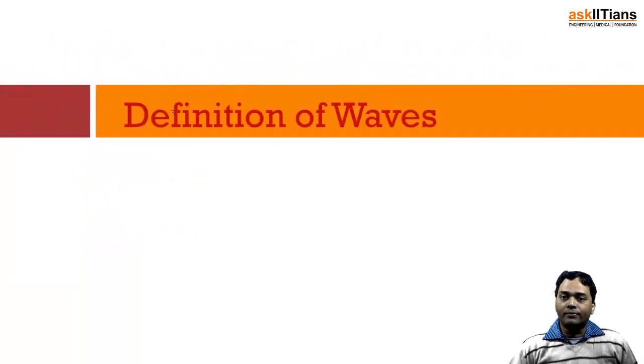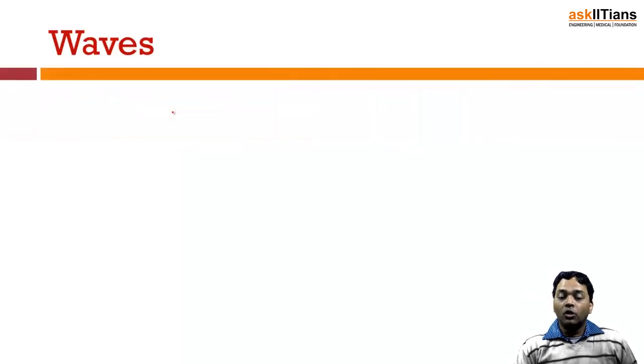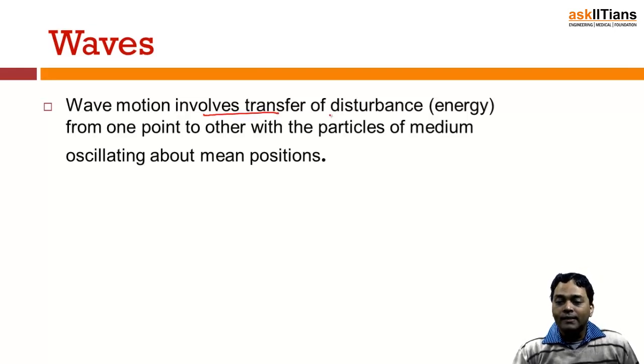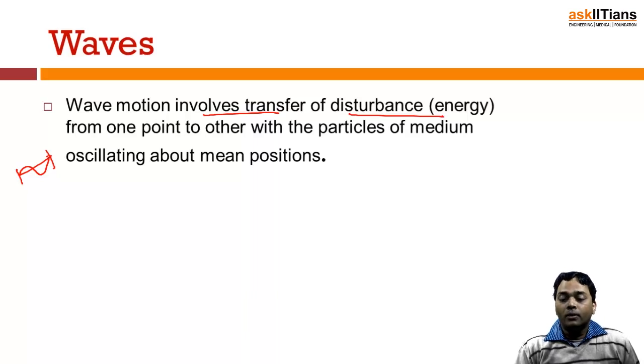What is a wave? That is the foremost thing. So let's try to understand about that. So when we talk about waves, waves basically involve the transfer of disturbance. So if there is a wave that is moving from one point to the other, there is going to be a transfer of energy or transfer of matter from one point to the other.